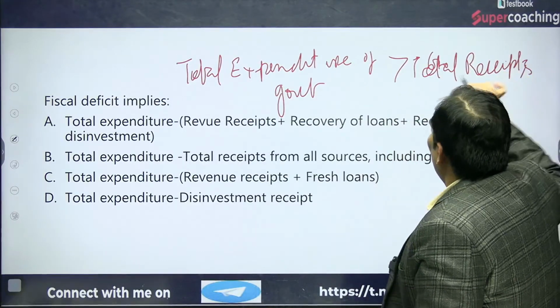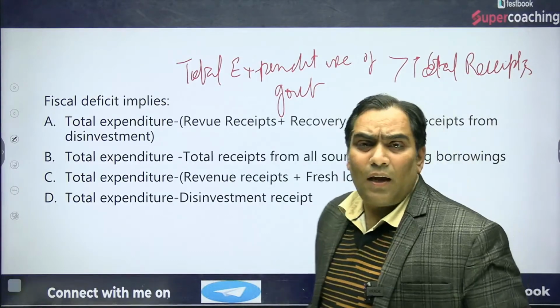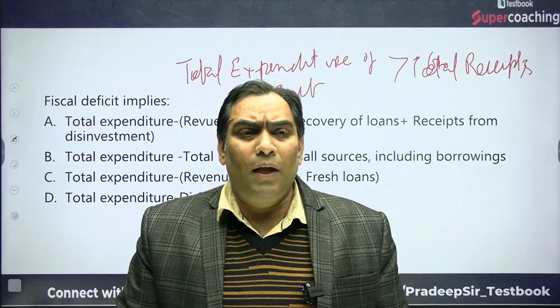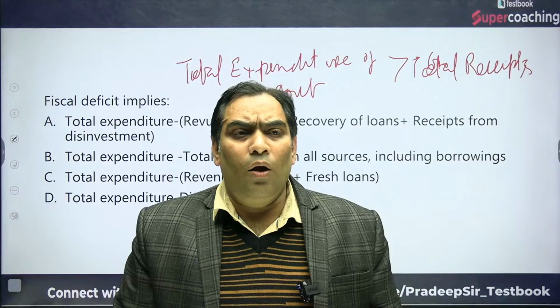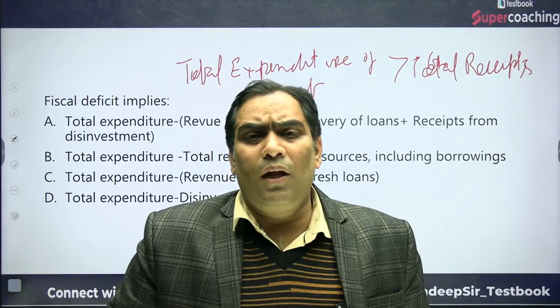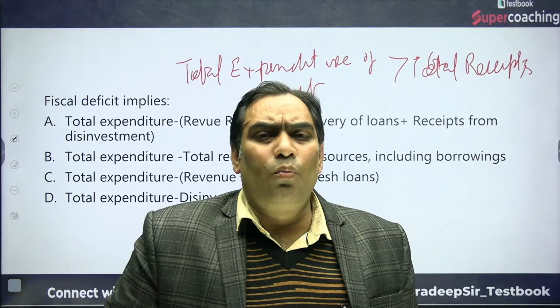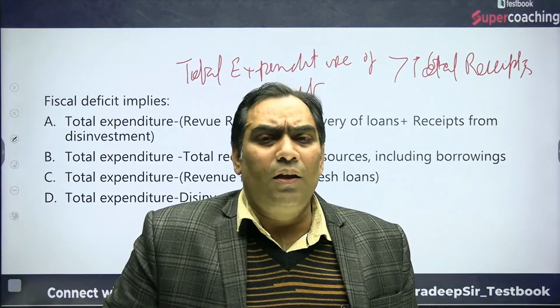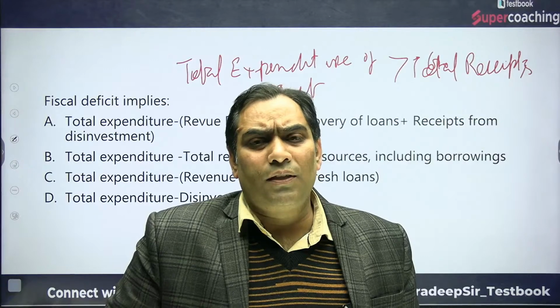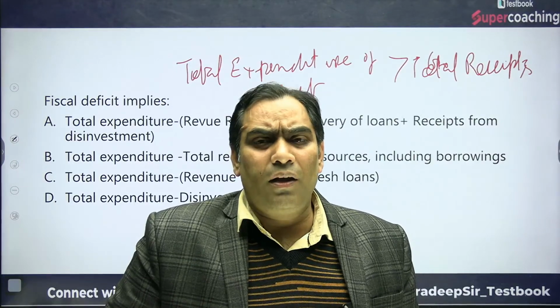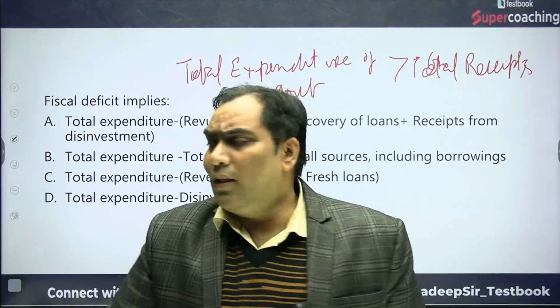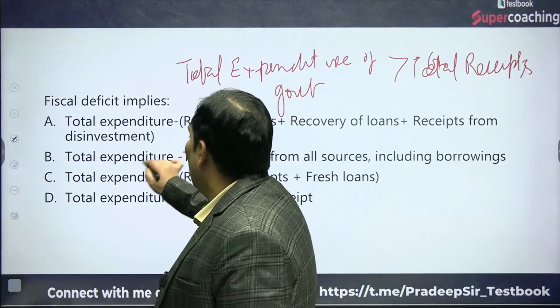So in order to meet the mismatch between the total receipts and expenditure, the government needs to borrow. That is technically known as fiscal deficit. So what is fiscal deficit? Fiscal deficit is nothing but need of borrowing by the government.